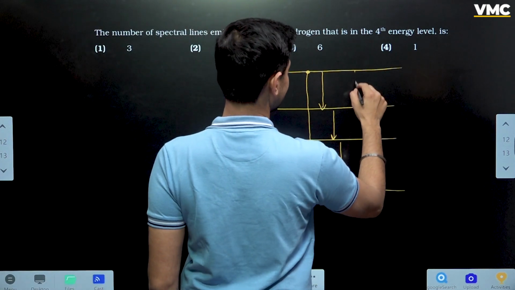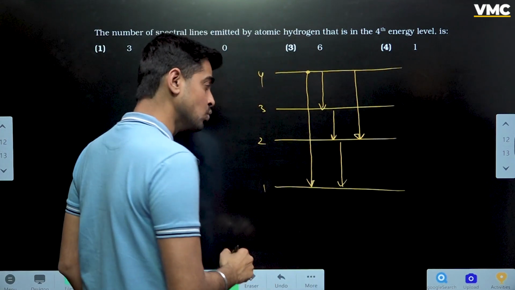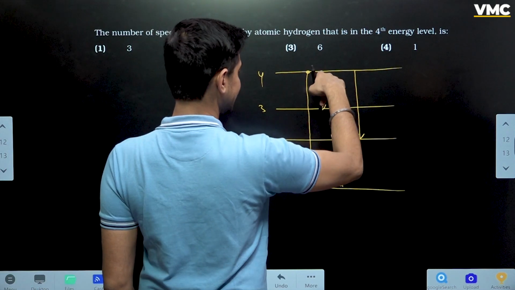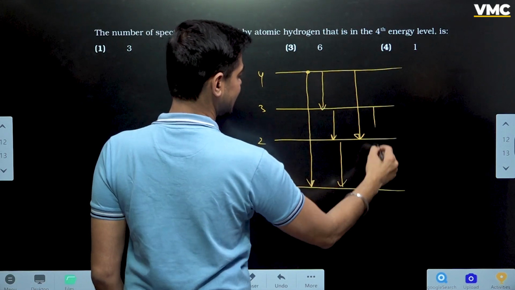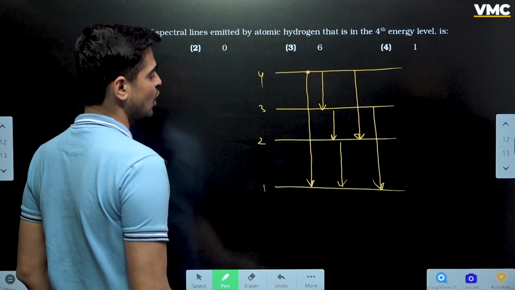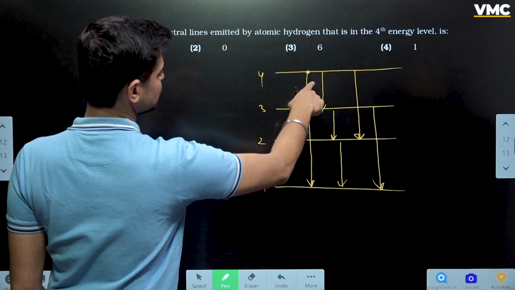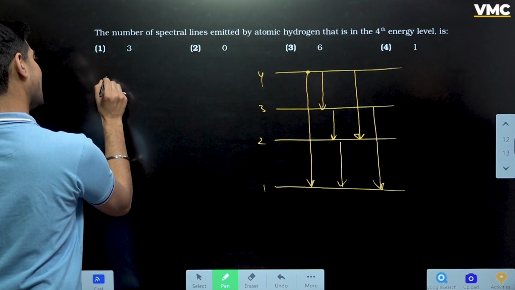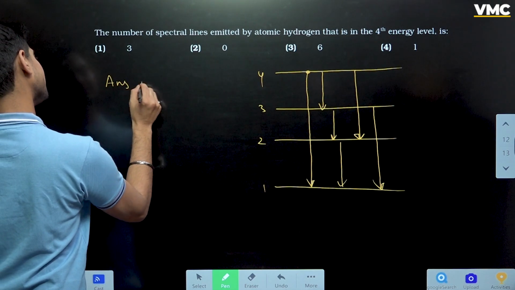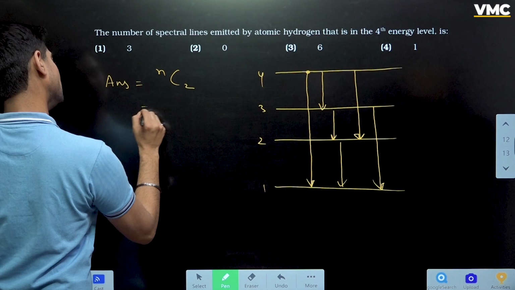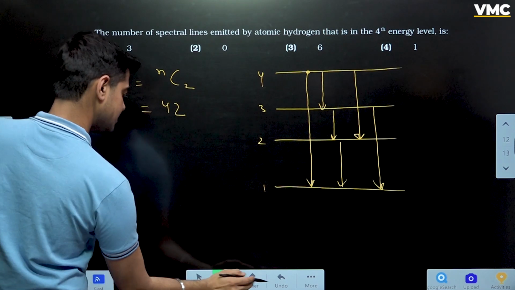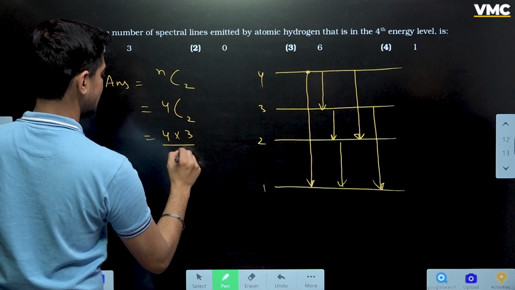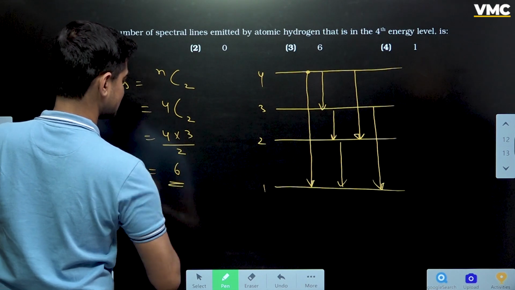ऐसे भी कर सकता है, it can go up to 2 and then from 2 to 1. This is also a possible case that it can go from 4 to 3 and then directly from 4 to 1. So how many emissions have we got? 1, 2, 3, 4, 5, 6. Otherwise, you have to remember this. The answer to this question is NC2, that is 4C2, which is 4 into 3 by 2, it is 6.